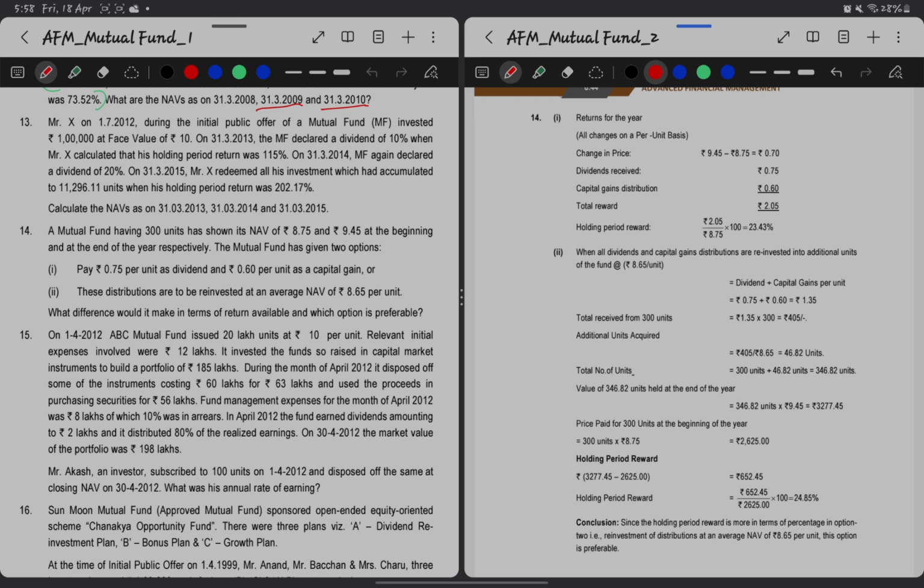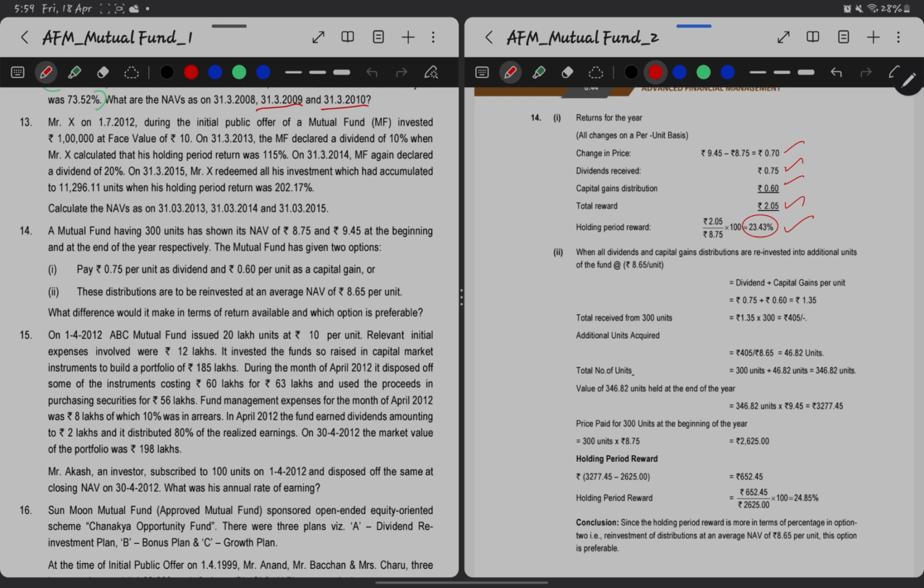Hence, in the first option, the return will be the dividend received, 0.75, the change in price, nothing but the capital appreciation, and the capital gains distribution, nothing but the realized gains. Totaling will be 2.05 total reward, divided by the beginning of the year NAV of 8.75, multiplied by 100, will give us the return, which is 23.43%.